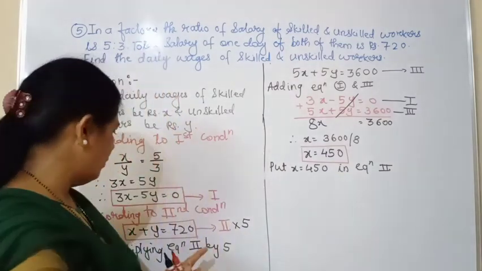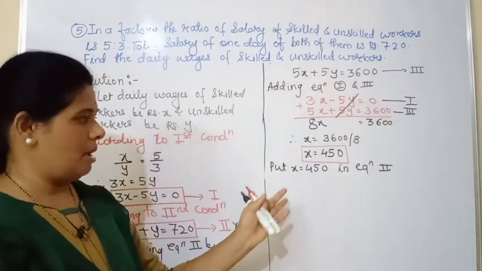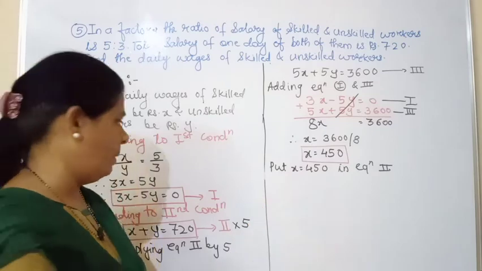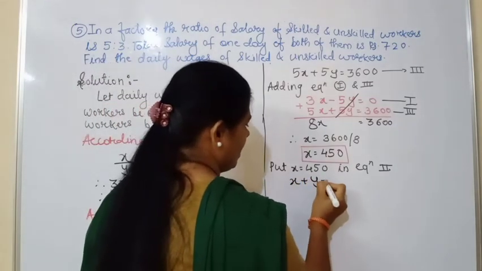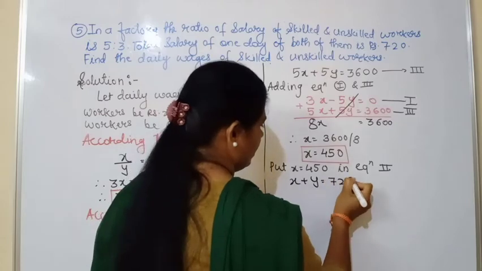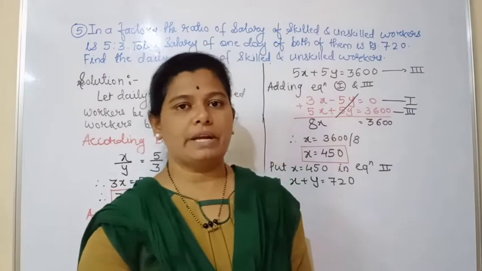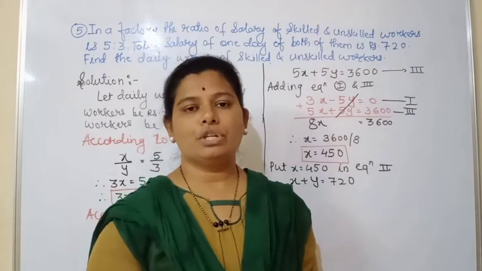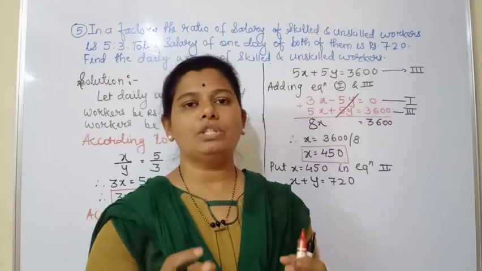So I think so it will be better that we will substitute the value of x in equation number 2. Okay, so equation number 2 is x plus y equal to 720. This is also one important thing that you should be able to decide that in which equation we have to substitute the values, we have to put the value in which equation.